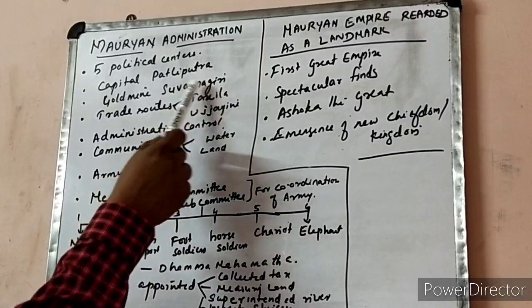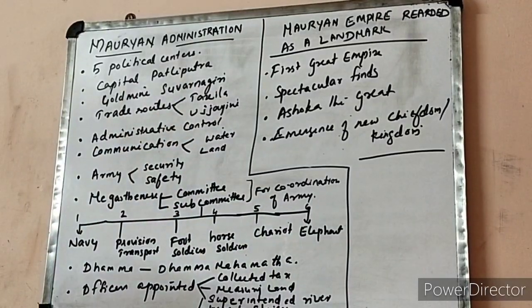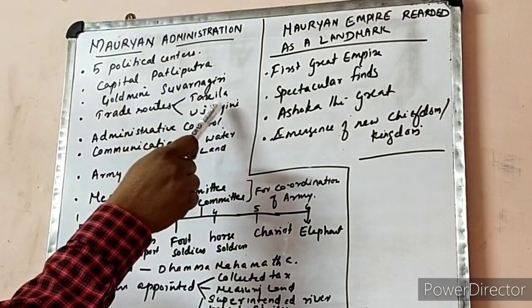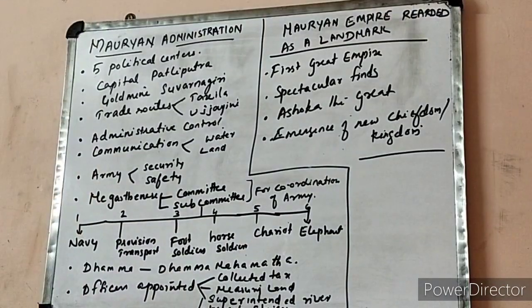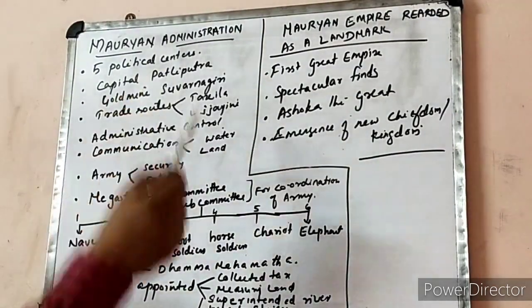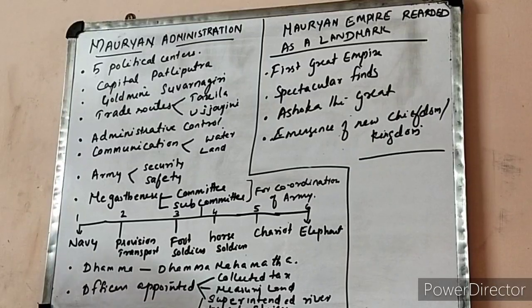And Swarnagiri, that is a gold mine in Karnataka, and Takshila and Ujjaini were trade routes, probably important for long distance trade, right? And the administrative control was strong and strict in these political centers or provinces, right? And next is communication, water and land, both they used. And this was of vital importance for the existence of the country or empire.